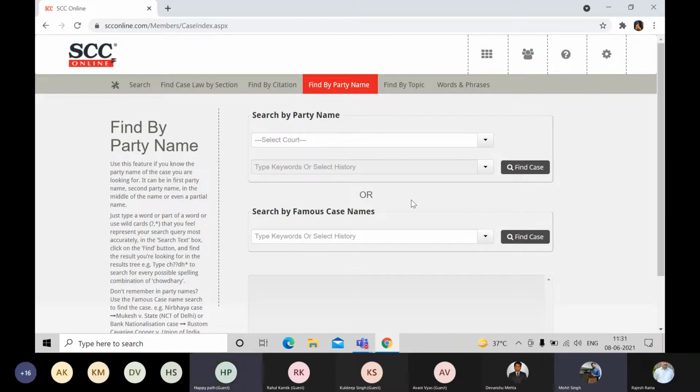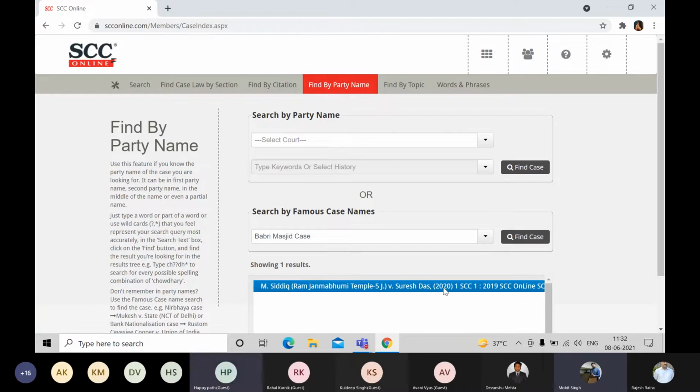And for the famous cases, for the national media headline cases, we have made a separate function, in which all those cases which were in the national media headlines, we have mapped our database in such a way that if you type in the headline name like Babri Masjid case, Ayodhya case, or whichever you would like to type, yeah, it will give you the citation as well as the party name available. There you go. So this is for only and only the famous cases. But let us go with the standard method of searching.